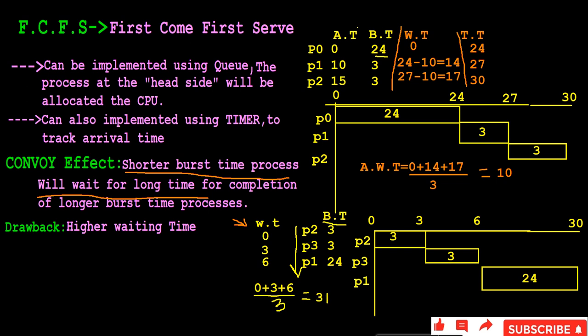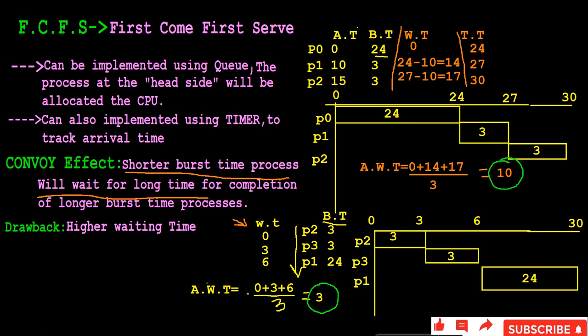See what happened: when we change the order, the average waiting time is reduced. Previously the average waiting time we got was 10, and when we change the order, the average waiting time we are getting is 3.